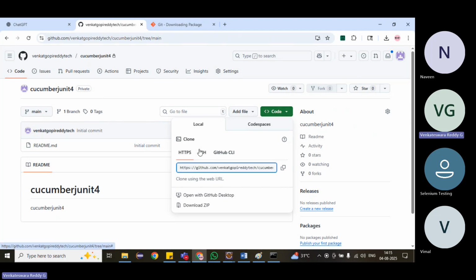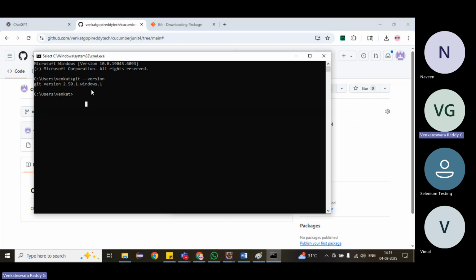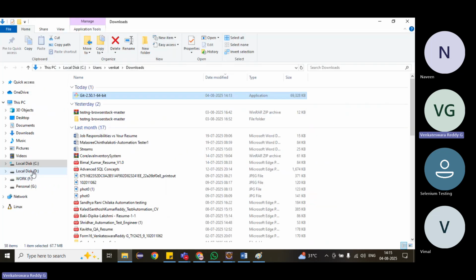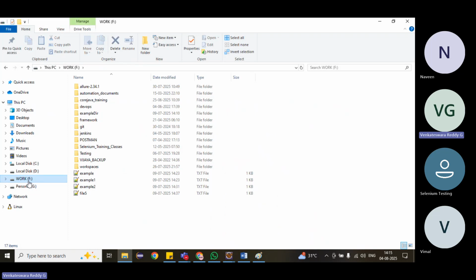We can do cloning by using HTTPS, SSH, Git, CLI. These are all we can do. Mostly we'll go with HTTPS only. We can copy this. Then come to where I want to clone this repository, wherever you want.